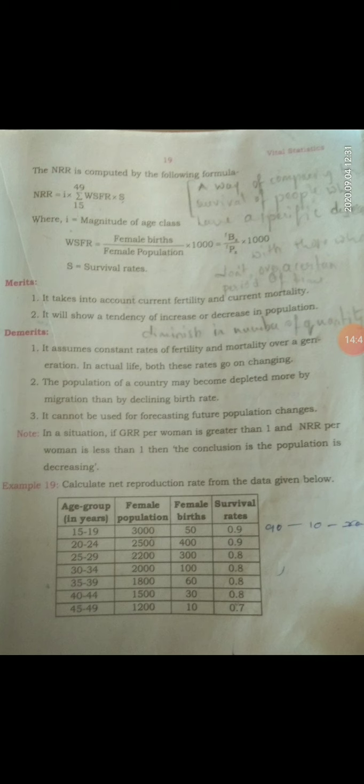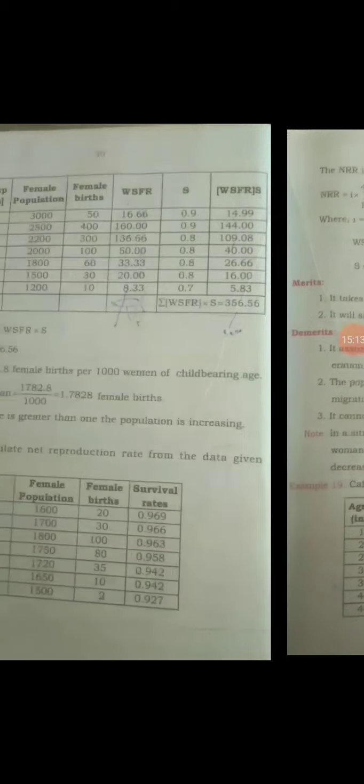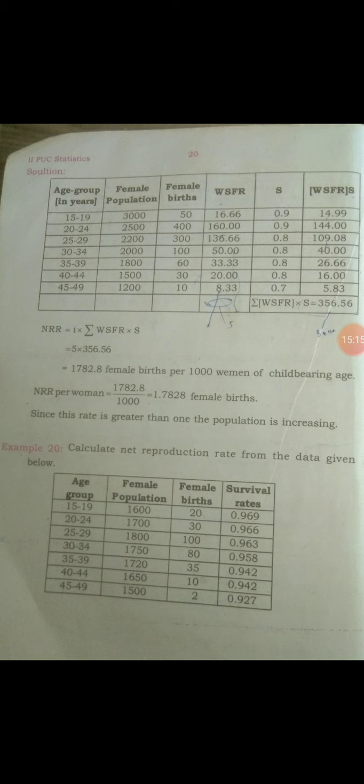In calculating NRR, we also consider the survival rate. The NRR formula is i times the summation over 15 to 49 of women specific fertility rate into survival ratio. Using the female population, female births and survival rates, we first calculate the women specific fertility rate, and then take the summation of women specific fertility rate into survival ratio.